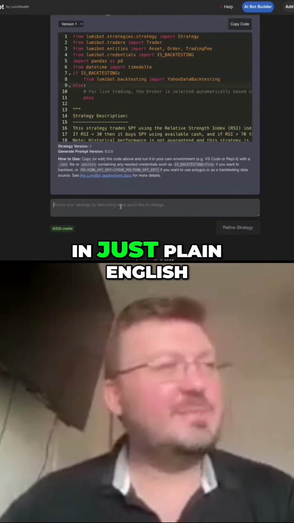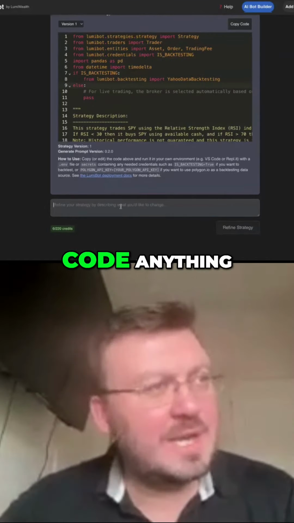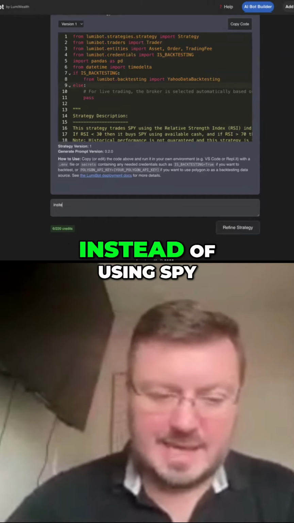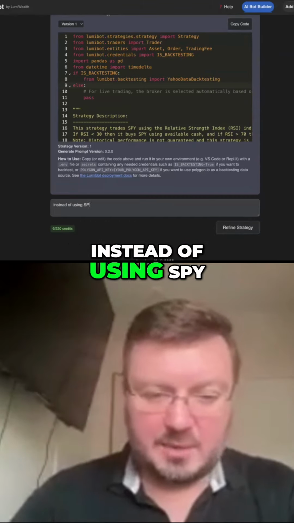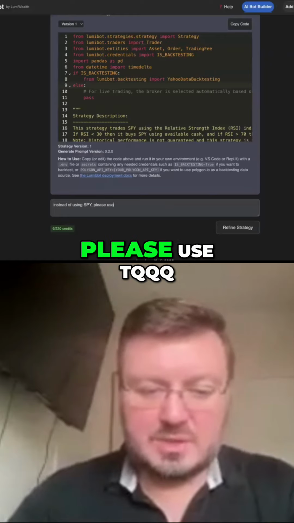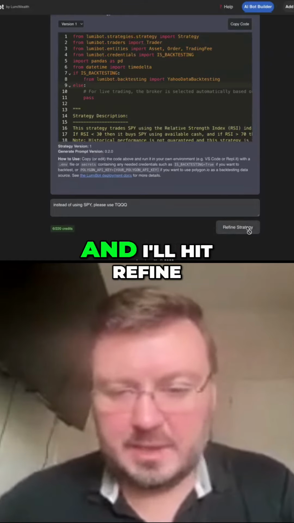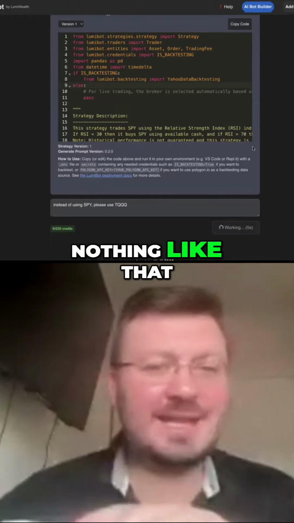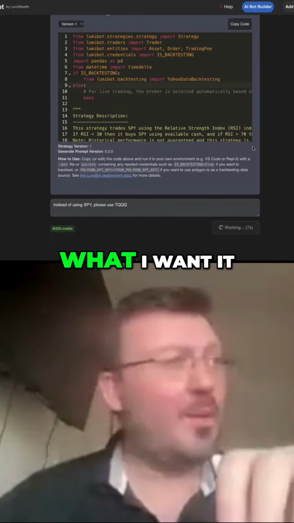So let's type it in just plain English, right? You don't need to code anything. We make this super simple, right? Type it in: instead of using SPY, please use TQQQ. Right, and I'll hit refine. Type it in plain English. I don't need to know how to code anything, nothing like that. I just type in what I want it to do.